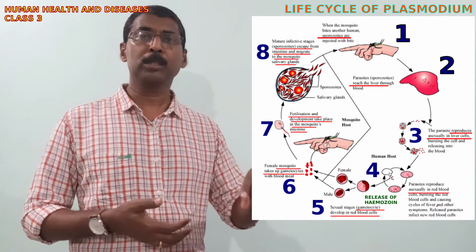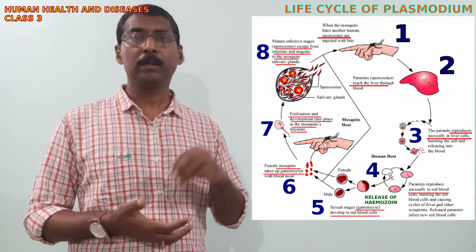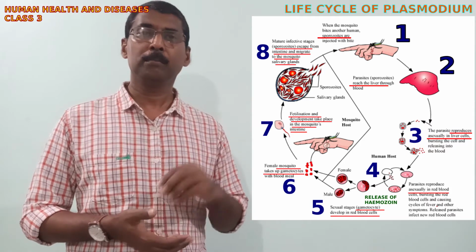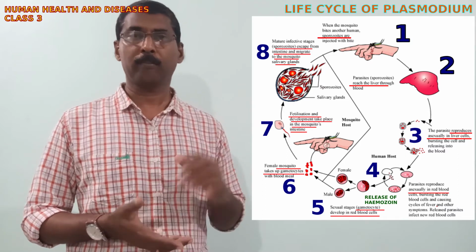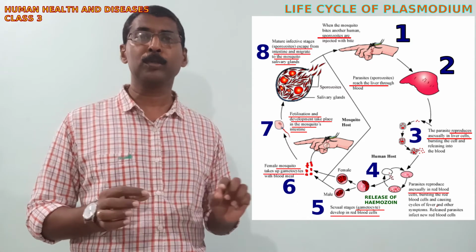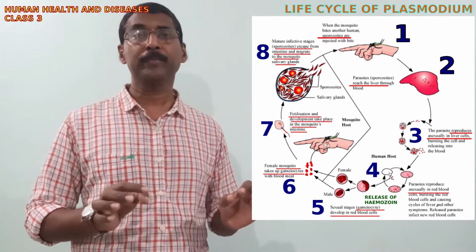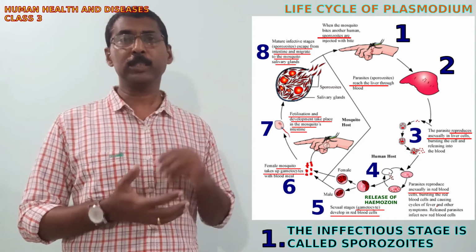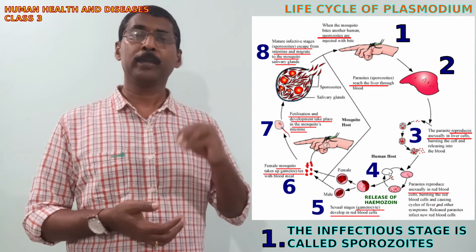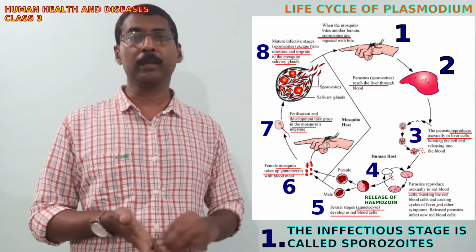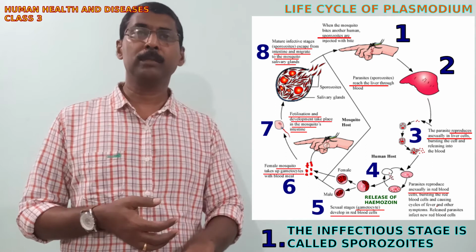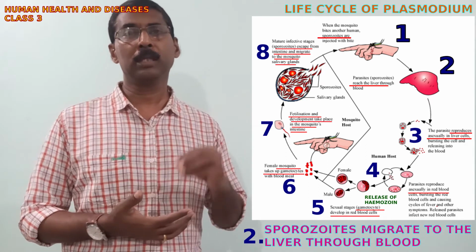A healthy man gets the infectious stage of the pathogen while a mosquito carrying the pathogen bites the healthy person for a blood meal. The infectious stage of Plasmodium is known as the sporozoite. It is present in the salivary glands of the mosquito. When the mosquito bites a healthy person, these sporozoites migrate from the salivary glands to the bloodstream of the healthy man.